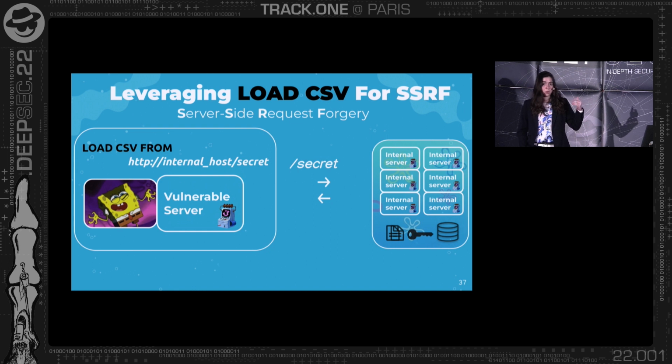And in that way, we will actually make the vulnerable Neo4j server send a request to one of the internal servers and return back to us any protected resource. So we'll be able to actually perform HTTP requests to internal web services and get, for example, SSH keys, depending on the user that is trying to perform it.